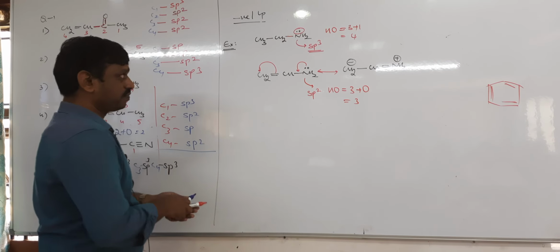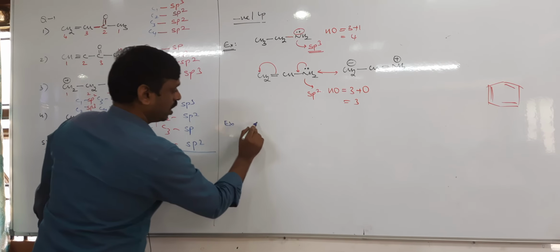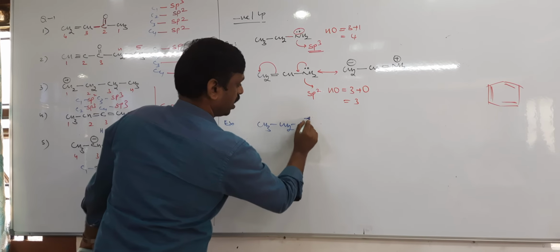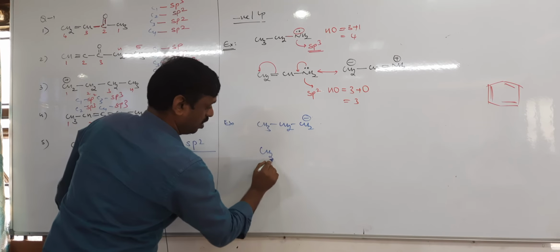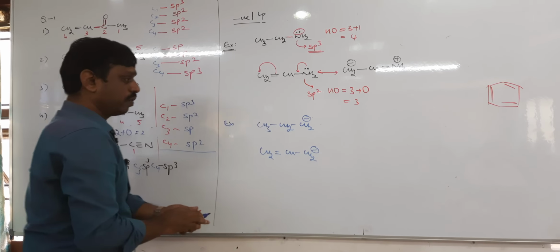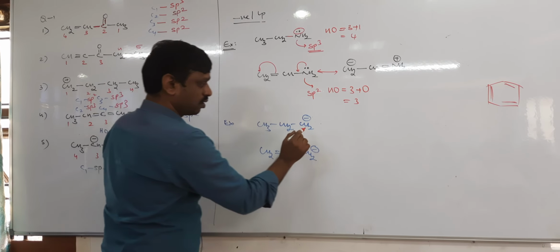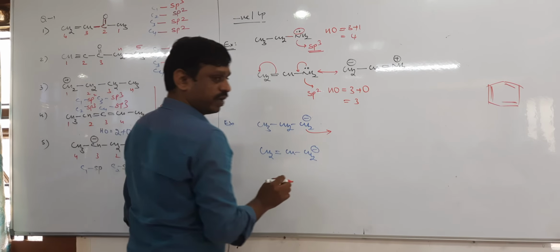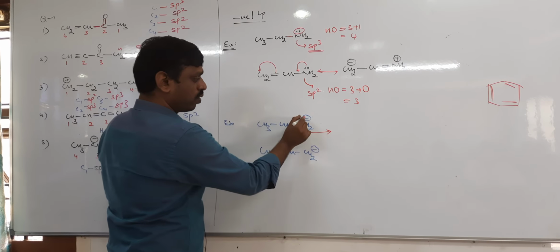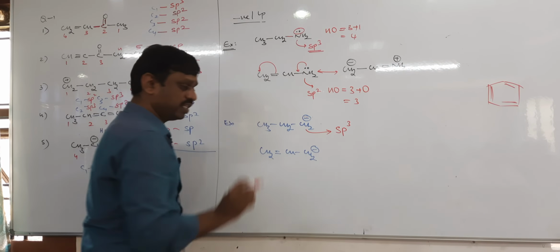One more example. I hope it is clear. Take one more example, you tell me the answer. Let us take CH3, CH2, CH2 negative. Same example, CH2 double bond, CH, CH2 negative. Come on, tell me. So what is the hybridization of this carbon? We calculate sigma bonds, 3 sigma plus 1 lone pair. Okay, it is sp3. Fine.